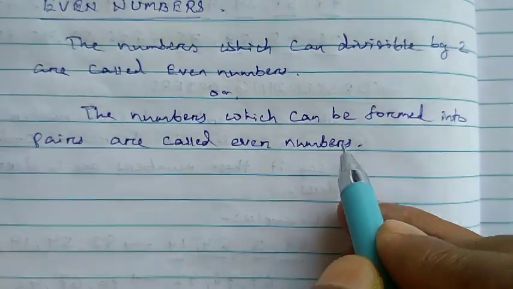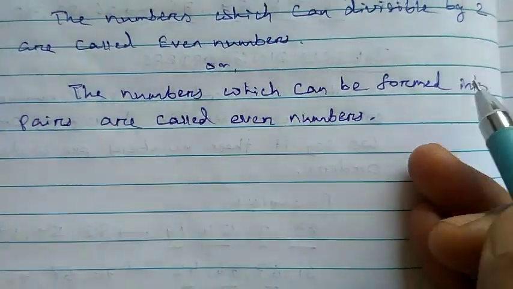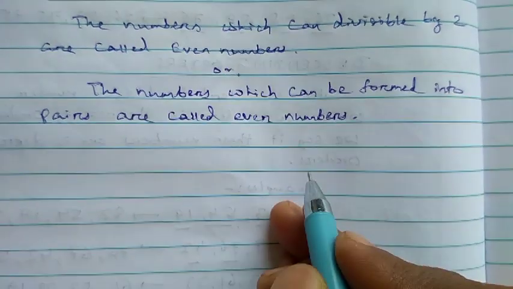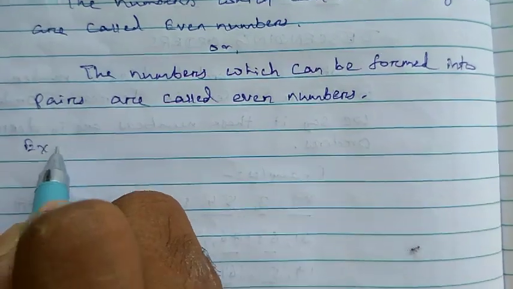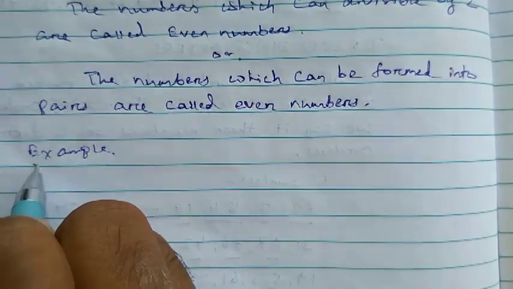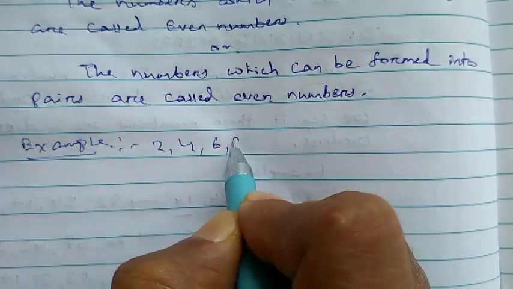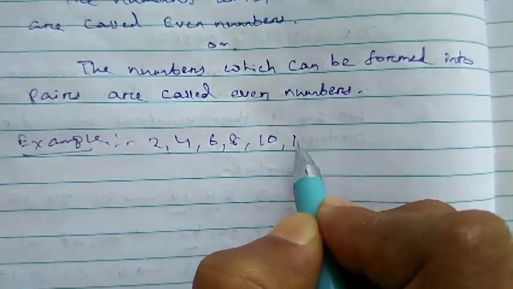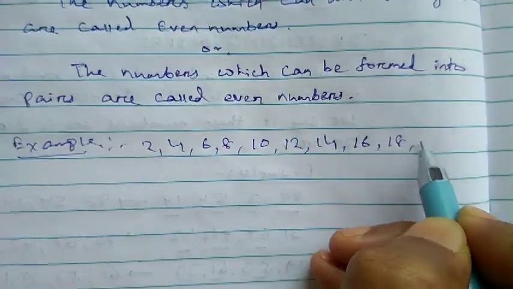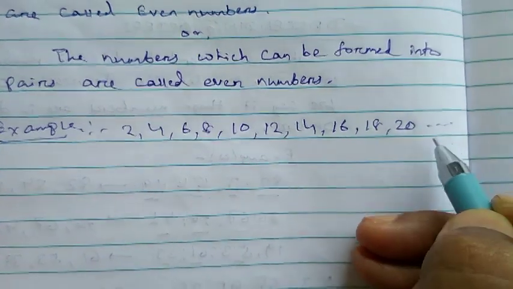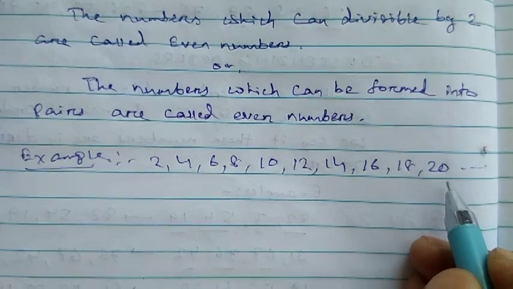And the numbers which can be formed into pairs, pair by pair, you can call them even numbers. Example: like 2, 4, 6, 8, 10, 12, 14, 16, 18, 20, etc. All these numbers are called even numbers.